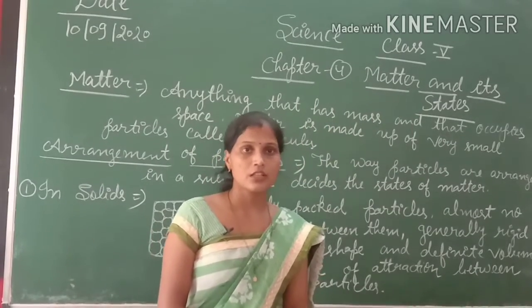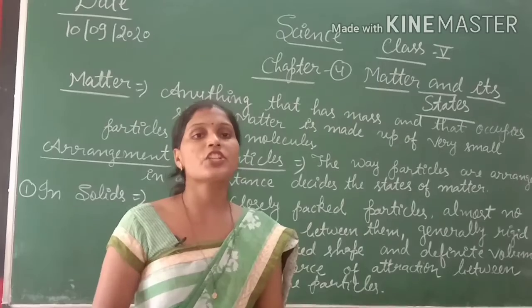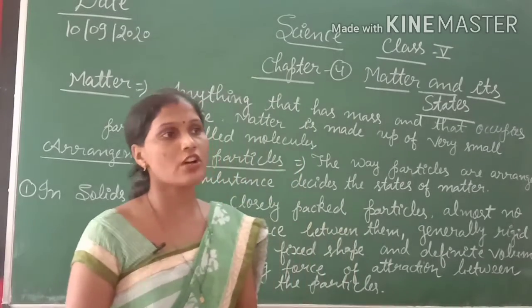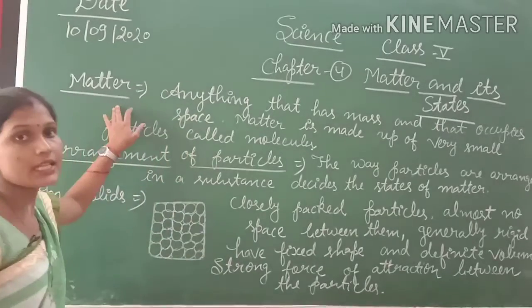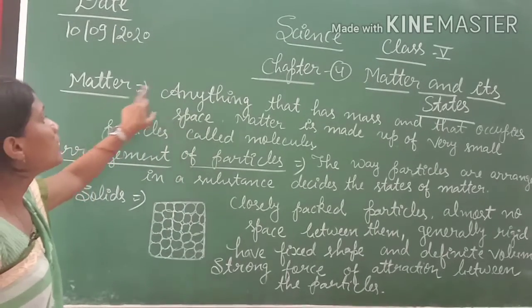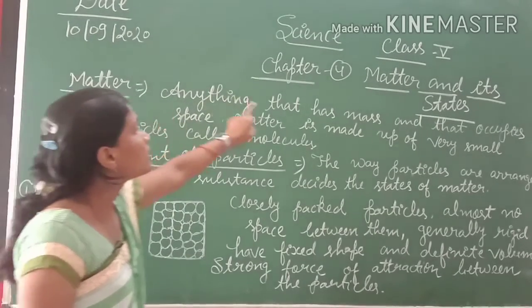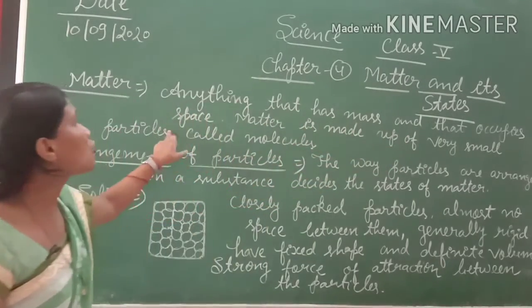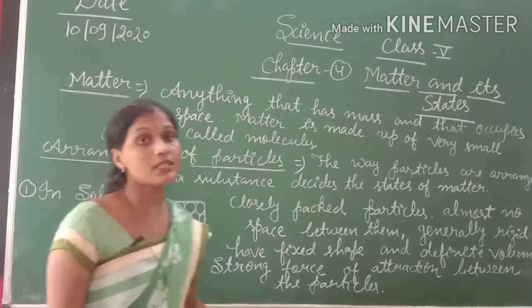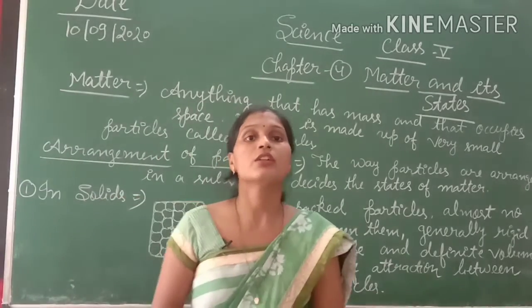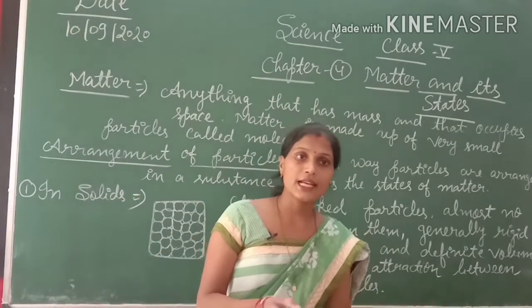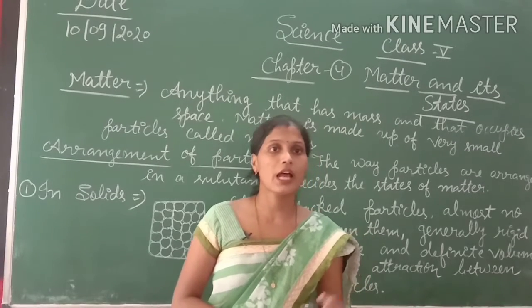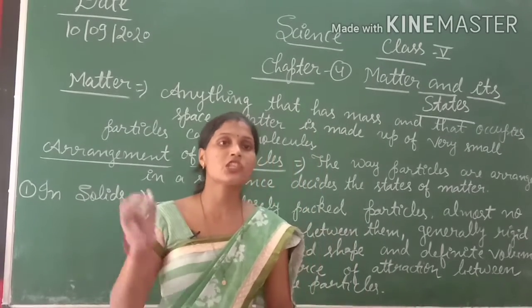At first, what is the definition of matter? Let us know the definition of matter. Mention here, see, anything that has mass and that occupies space. It means anything around you that has mass, having some weight, like this chalk.